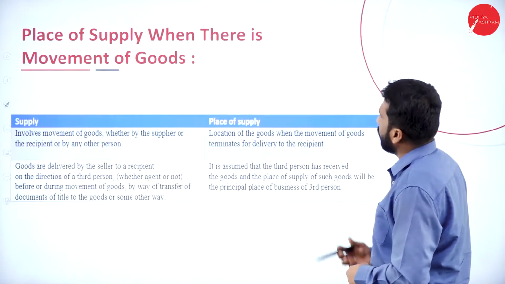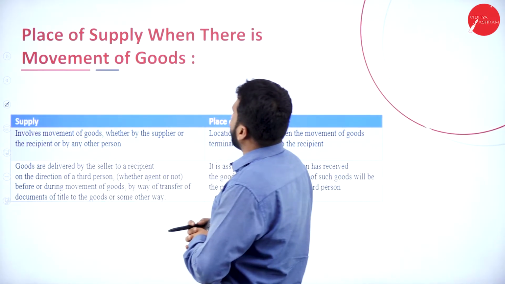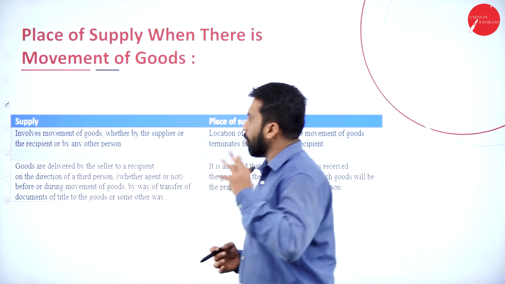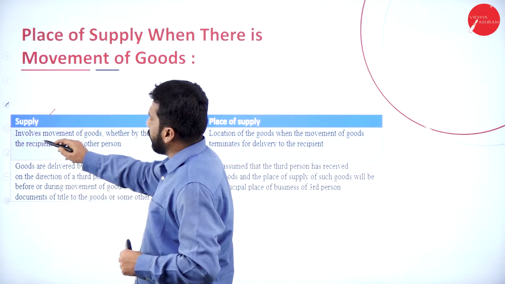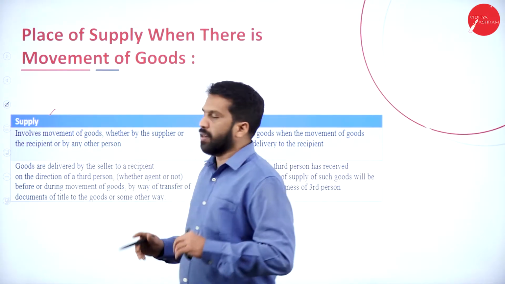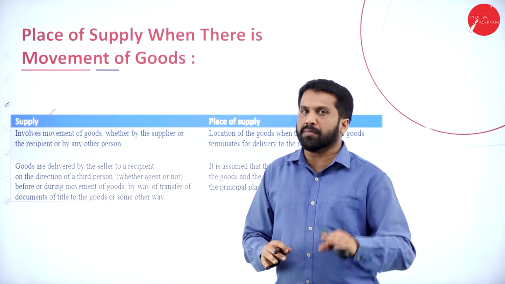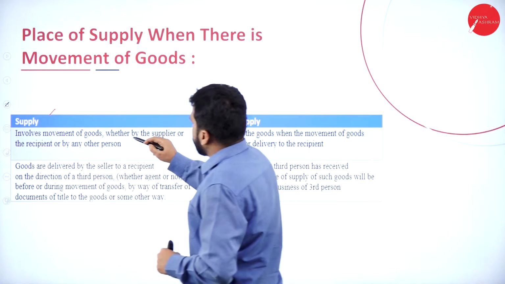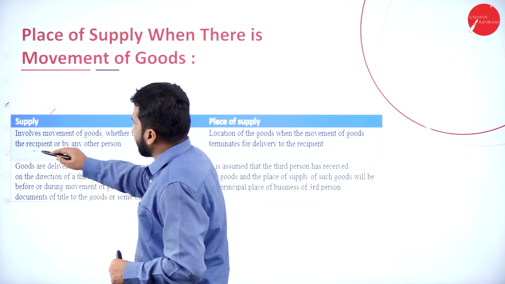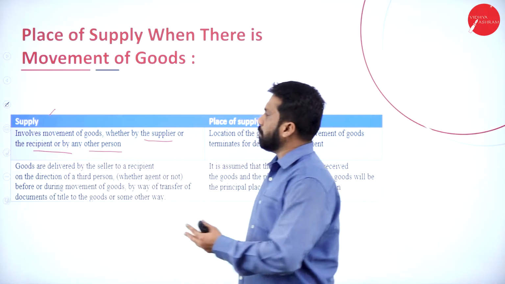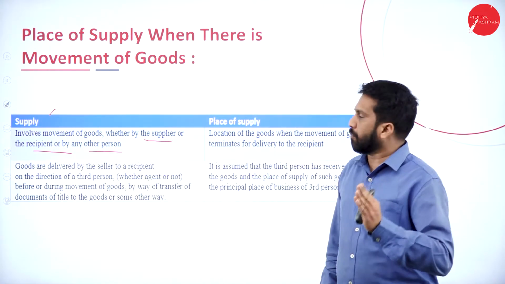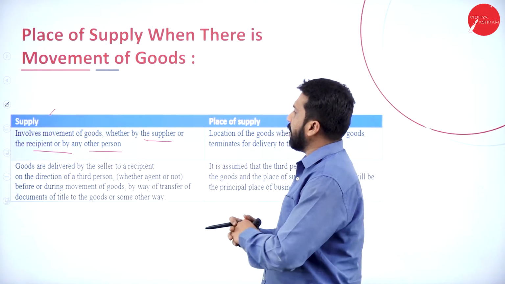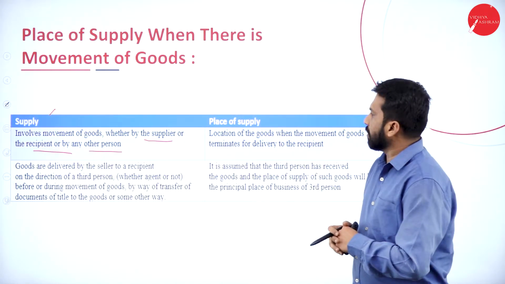Yes. Now, place of supply when there is a movement of goods. How it happens, we'll go with a topic. Now, supply involves movement of goods. Remember, in this topic, there is no problems, only theory. Now, it involves movement of goods whether by the supplier or the recipient or by any other person.